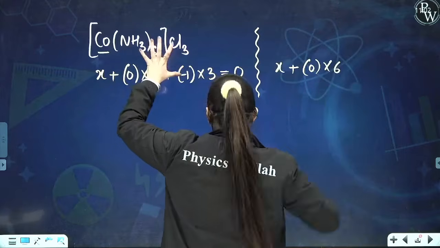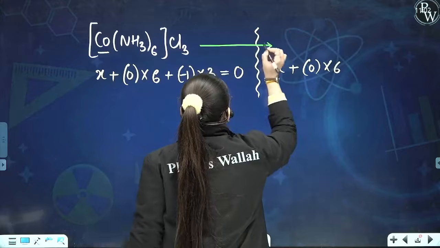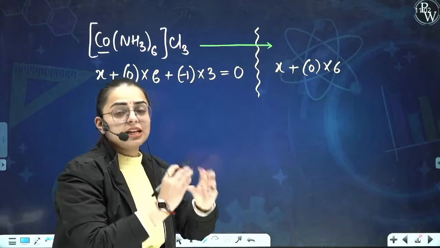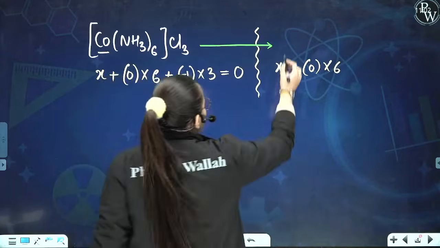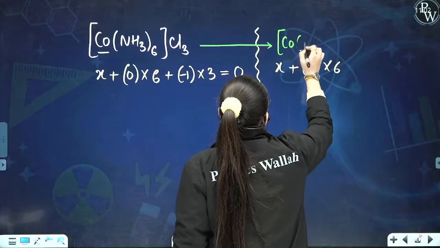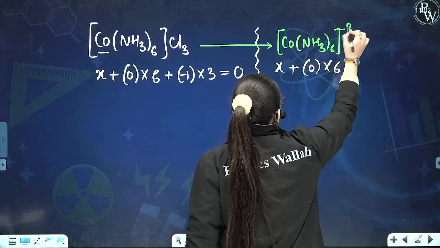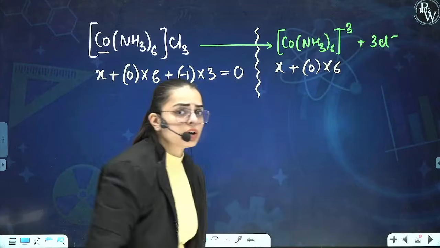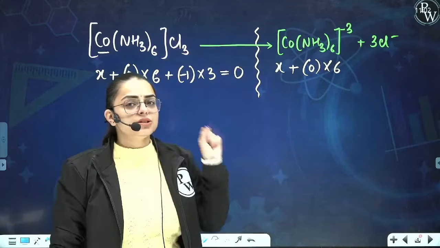Now, when we talk about this particular compound, when I dissociate this compound into its ions, what are the ions I'm getting over here? I shall get [Co(NH3)6]3+ plus 3Cl-. Am I right or wrong? Just tell me one thing. You know that Cl holds a -1 charge.